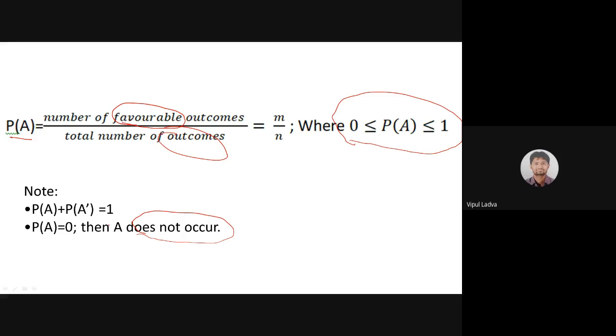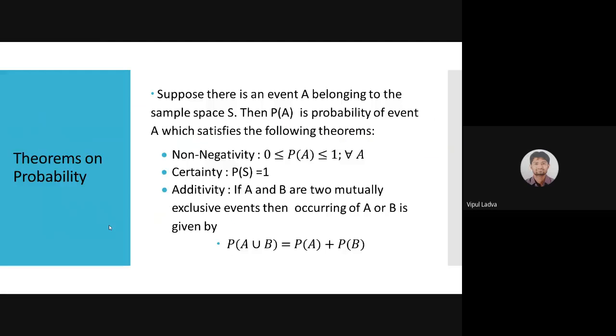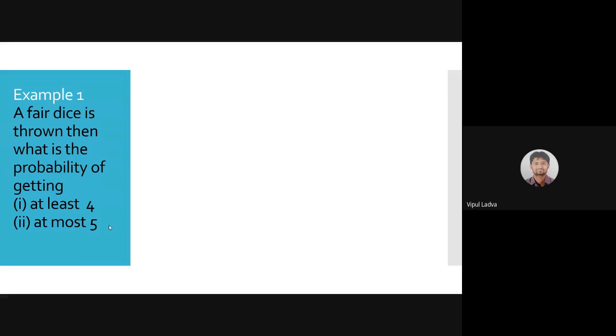So after getting this definition of probability, let's have some basic examples. Okay, theorems on probability, let's hold that for now. Let's go for some basic examples. Now, I need your contribution in this. This is our example 1.